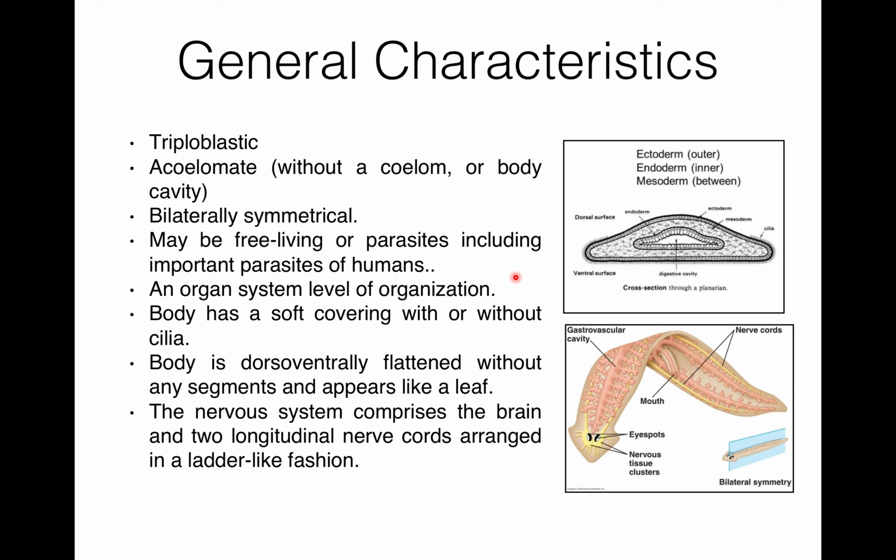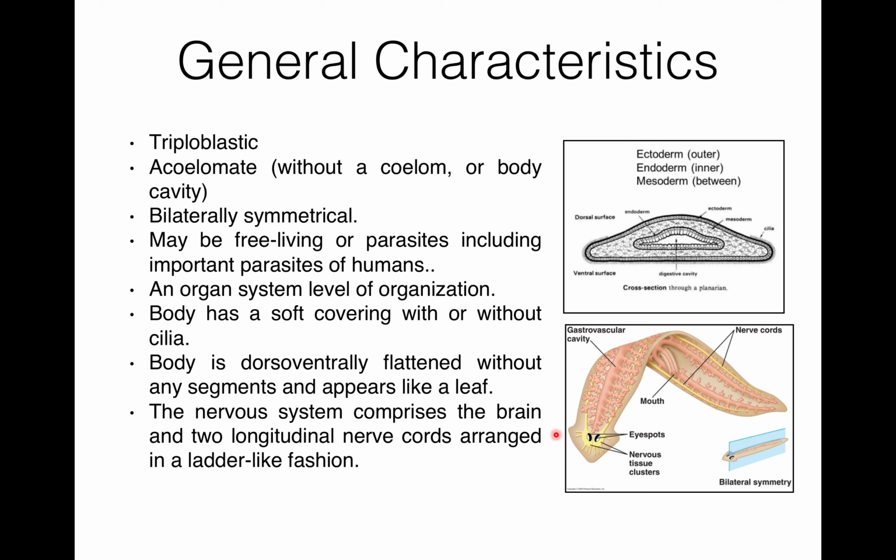Then they may be free living or parasites. They are important parasites of humans. Then they have organ system level of organization. Body has a soft covering with or without cilia. If cilia is present on the body, then it is with cilia. If it is not present, then body is without cilia. Body is dorso-ventrally flattened and without any segments, and it appears like a leaf.